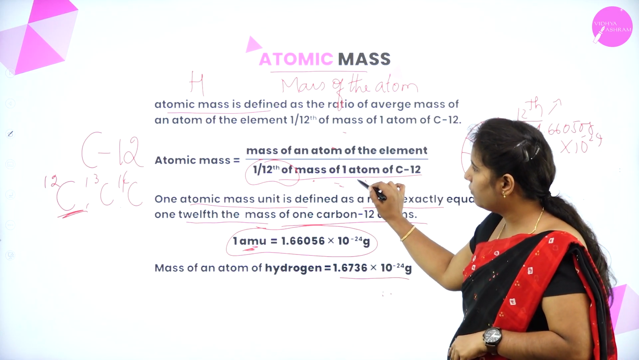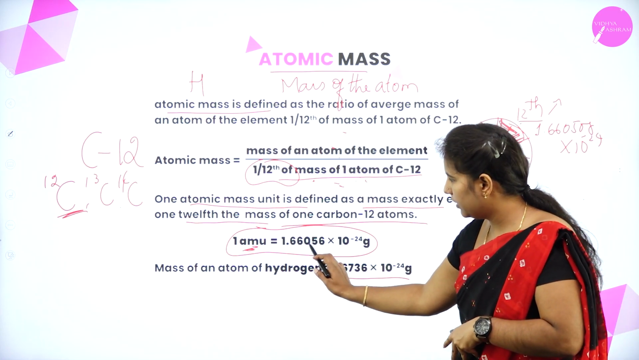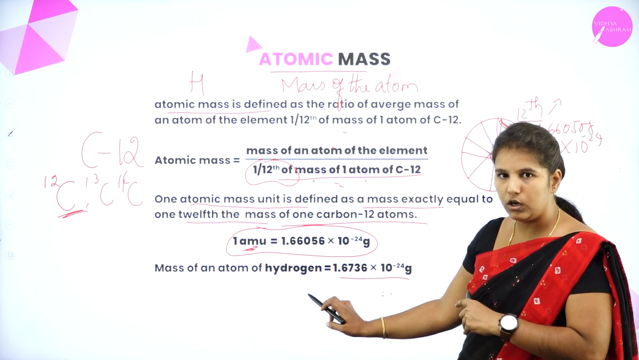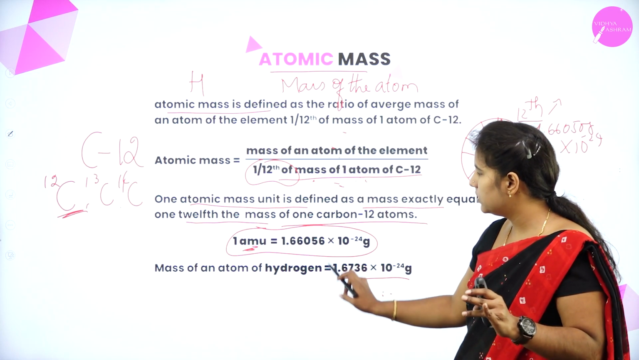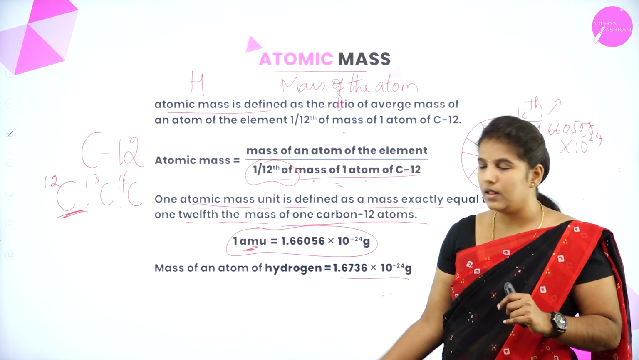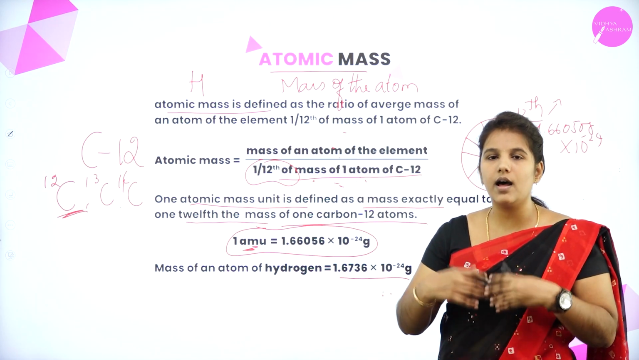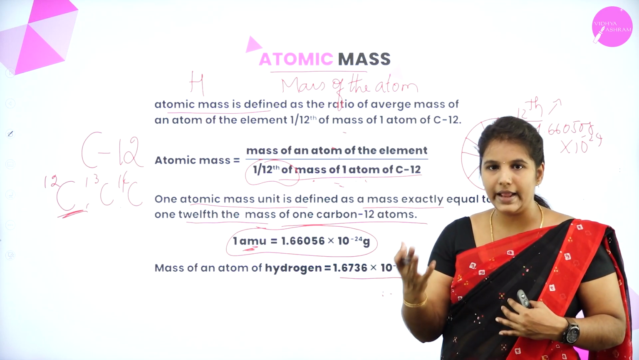So what is the value of this 1 by 12 mass of 1 atom of carbon 12? It is nothing but 1 AMU, which is equal to 1.66056 into 10 power of minus 24 gram. This was a standard which was taken by the scientists to calculate the atomic mass of the other elements.